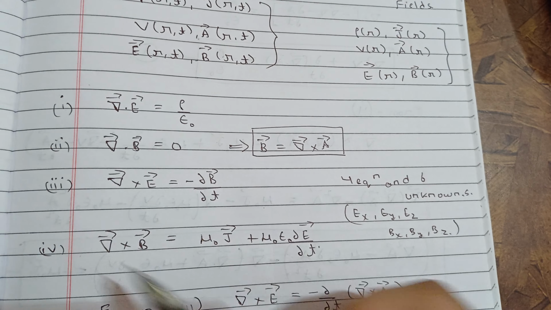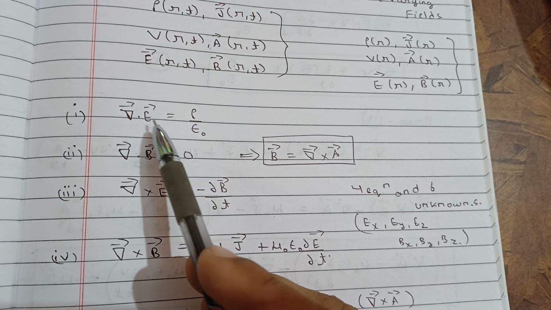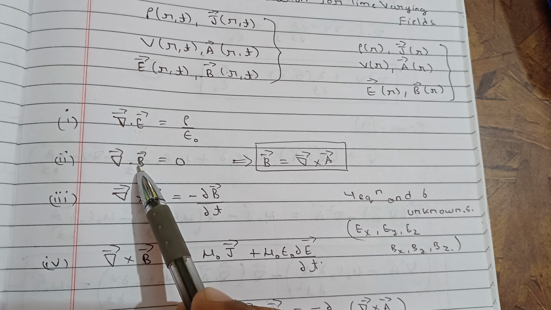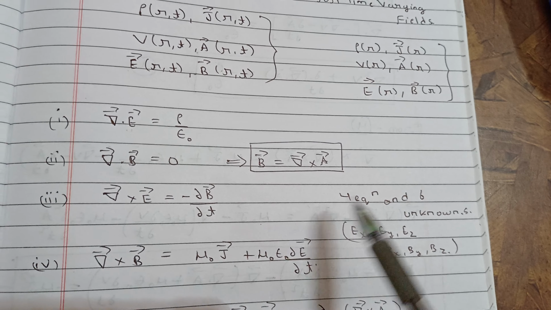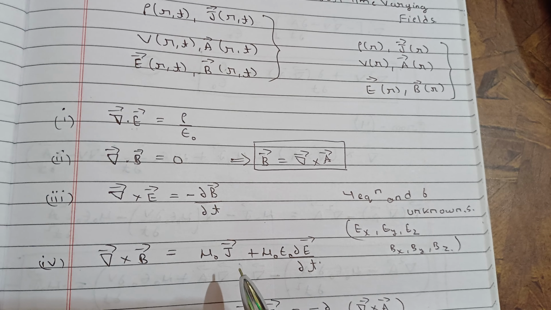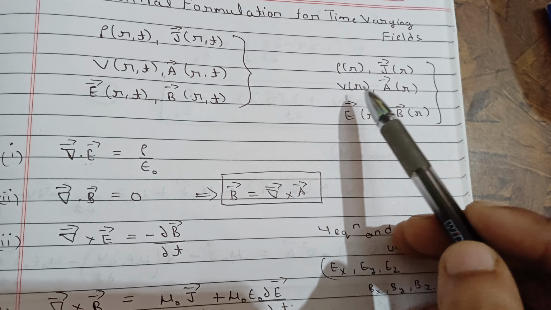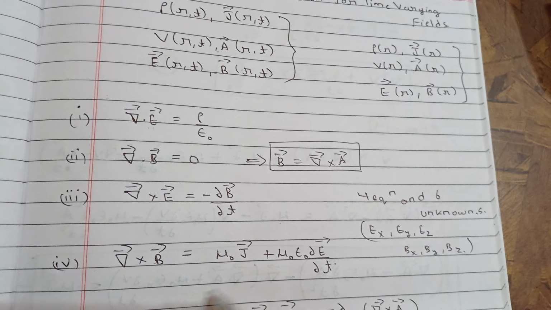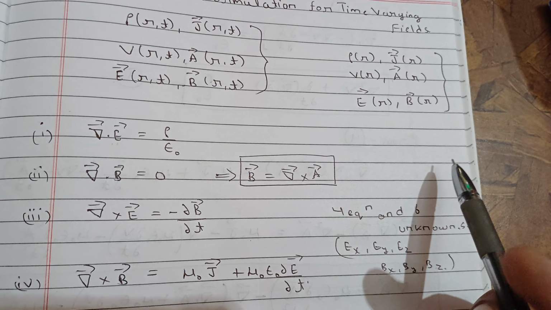Now see, after seeing these Maxwell equations, we can say that on the left hand side there are 6 variables: 3 variables for E, Ex, Ey, Ez, and 3 variables for B, Bx, By, Bz, and there are 4 equations. So we have 4 equations and 6 unknowns here. If we know V and A, the scalar potential and vector potential, and how they change with time, then we can reduce these equations into 2 equations with only 4 variables. So let's see how we can do that.